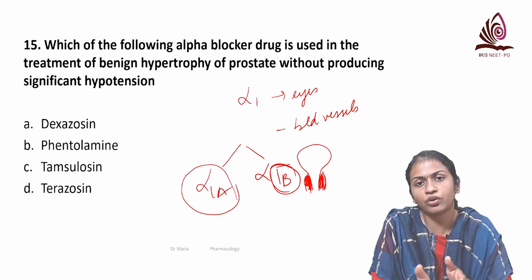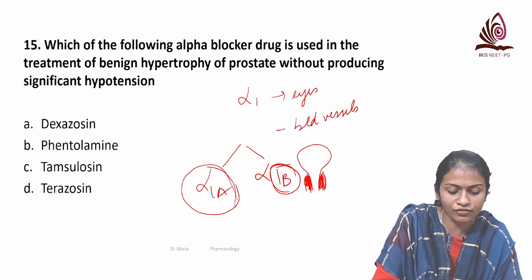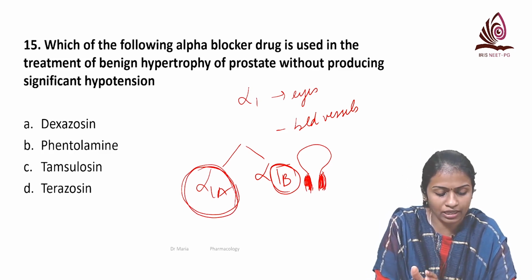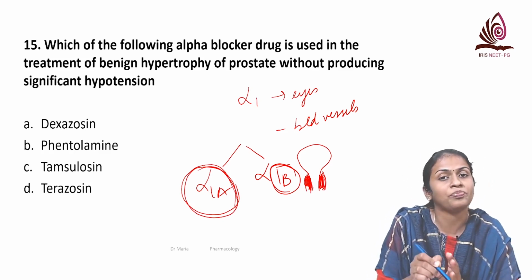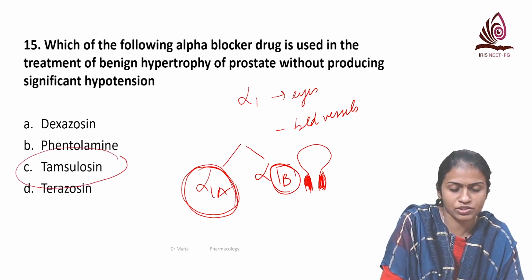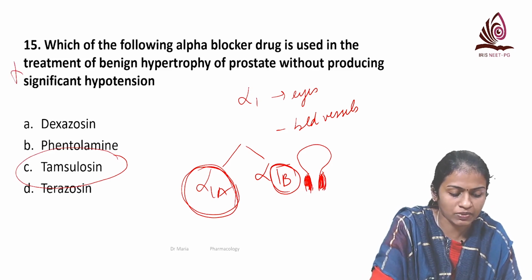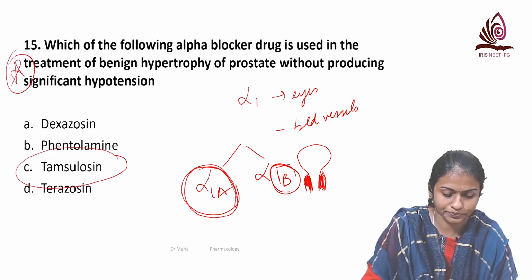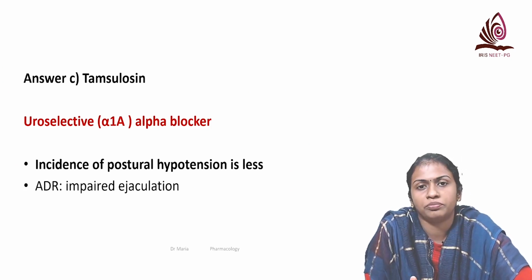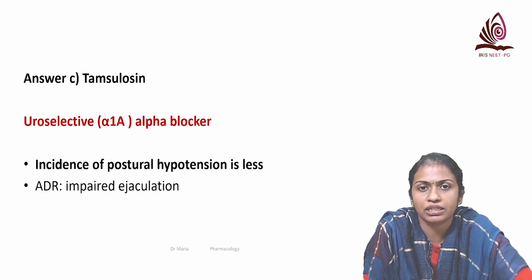So when you're giving an agent that blocks only alpha 1A, there is less vascular side effect, and the drug that blocks specifically 1A with no action on 1B is tamsulosin. So that has been asked repeatedly. But the main adverse effect is impaired ejaculation.